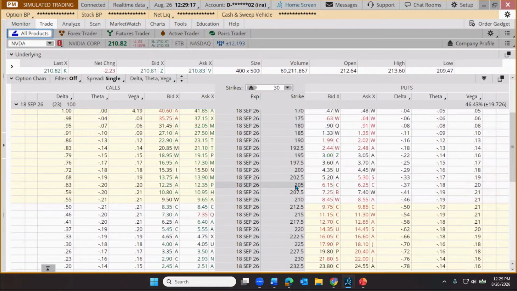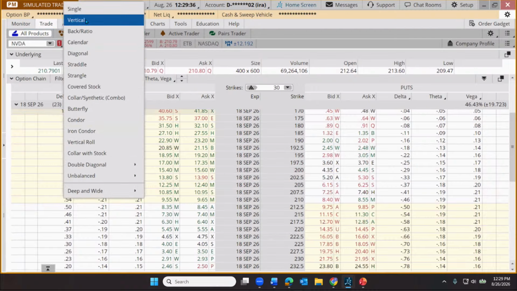So for example, if I were to buy the 202.5 call and sell the 205 call to create this vertical spread, the trader is really looking for the stock to be at or above 205 as time moves forward. So let's do that, 202.5 and 205. I'm going to come up here where it says spread single. Let's choose that we're going to trade a vertical.